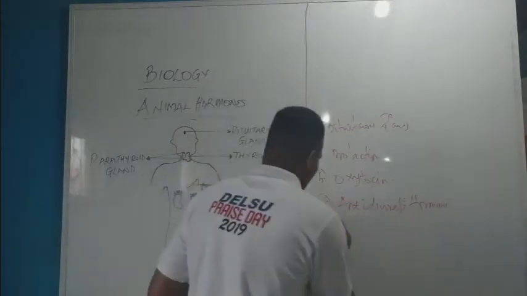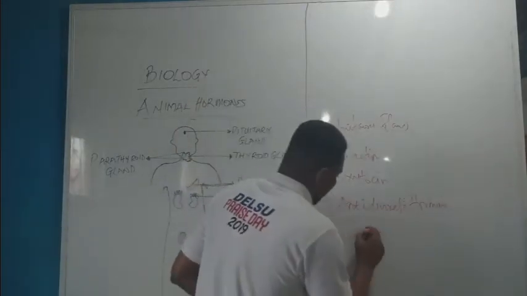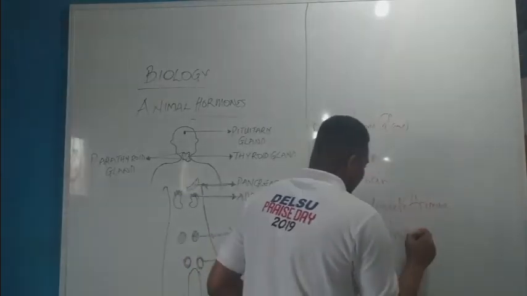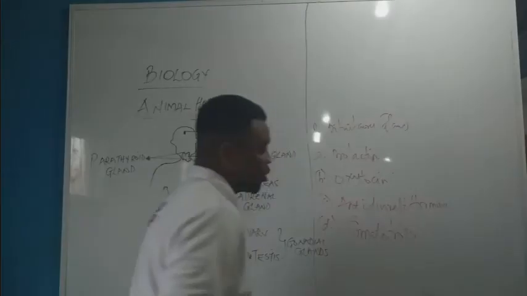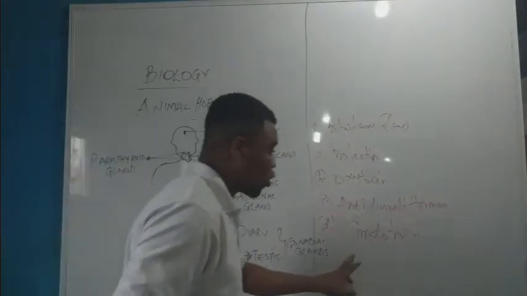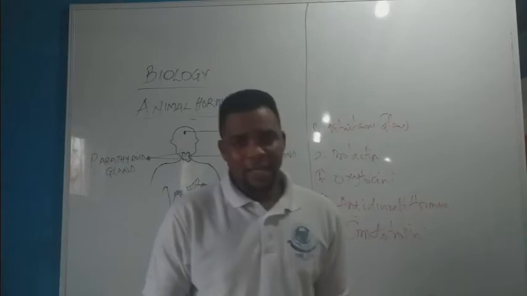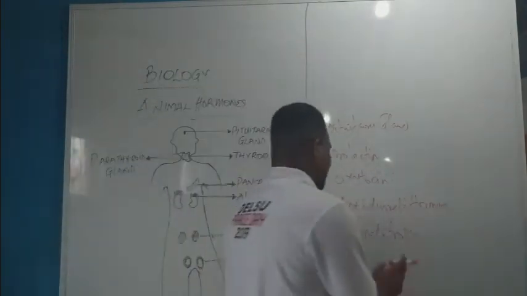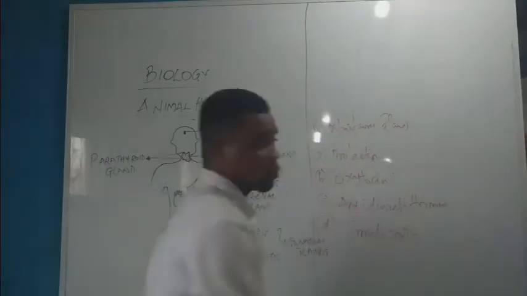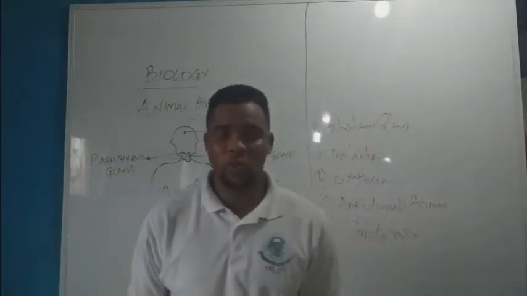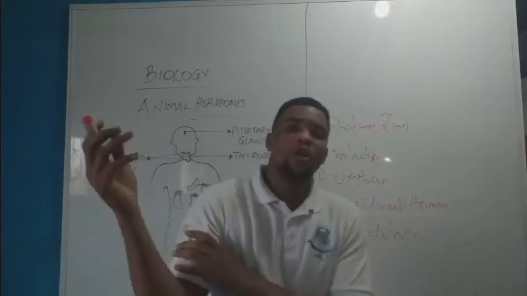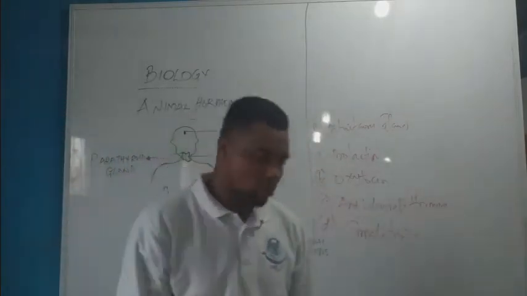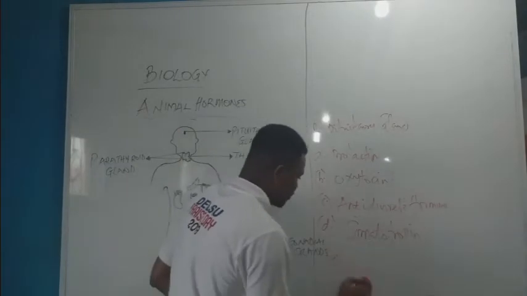Now, the next one is somatotropin. Somatotropin, also called growth hormone. Now, somatotropin. This one is very used for what? For body growth. Anything that has to do with body growth is what? The function of somatotropin. Somatotropin is used for enlargement of body muscles, tissues, and majorly body growth. Then, I think the last one, the fifth one.